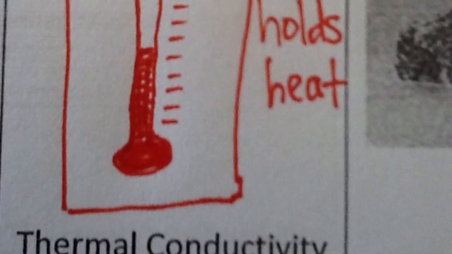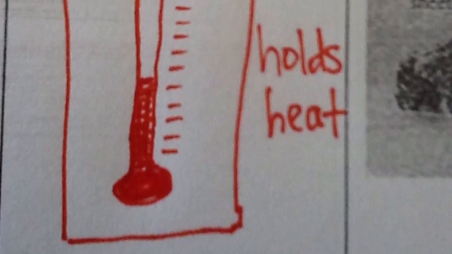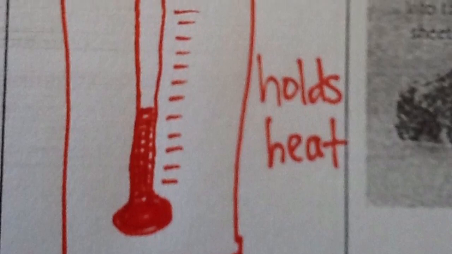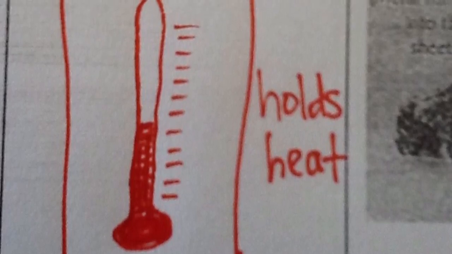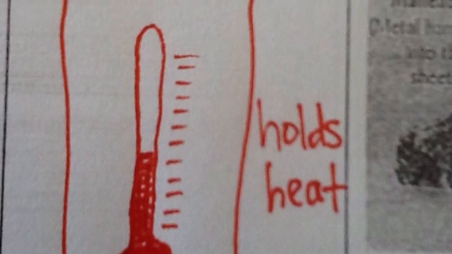Next is conductivity. Does the material or matter conduct heat, or is it considered an insulator, which does not conduct heat? Metals are good conductors of heat. Things like plastics are not good conductors and are known as insulators.